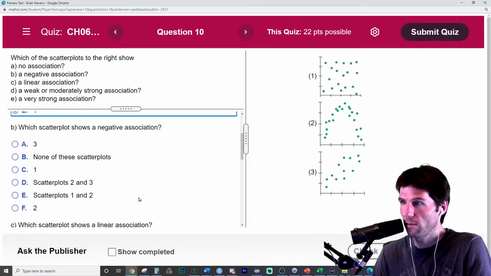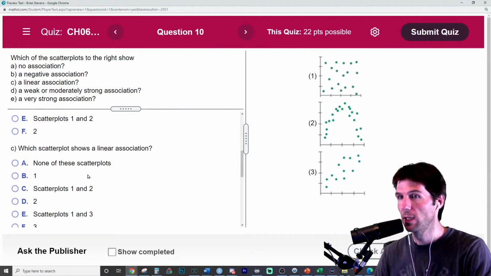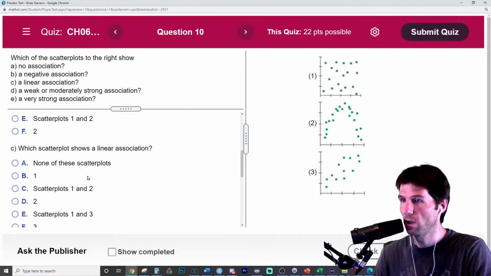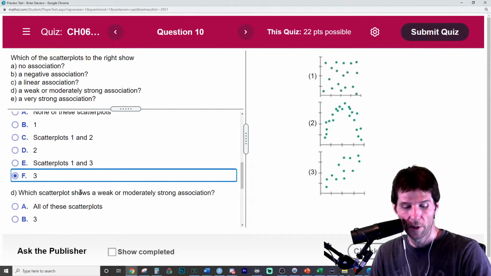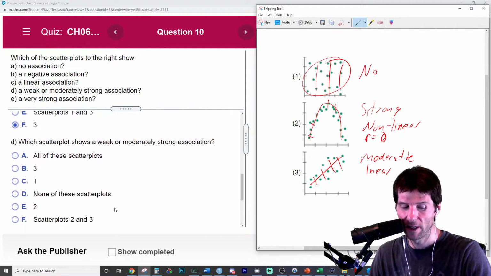Which scatter plot shows a negative association? None of them show a negative association because none of them go downward. None of them particularly do that. Which scatter plots show a linear association? It's only graphic 3. Only graphic 3 is well described by a line. Graphic 1 is just nothing. It just doesn't have any sort of pattern.